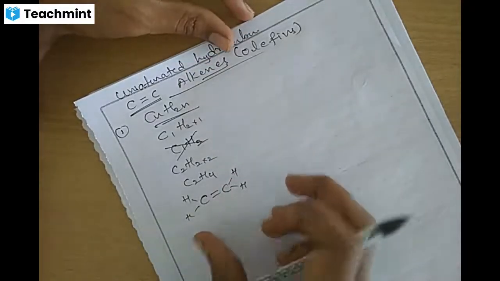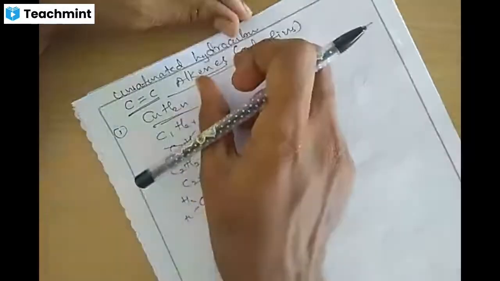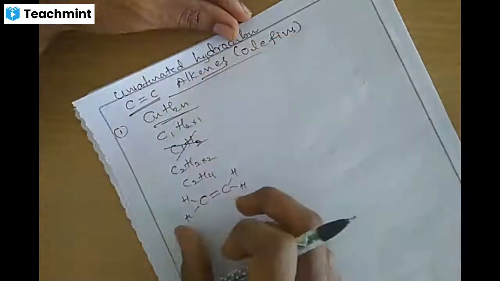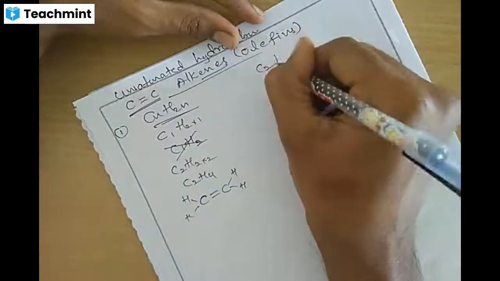Eth is the root word and ene is the suffix. C2H4 is the example.